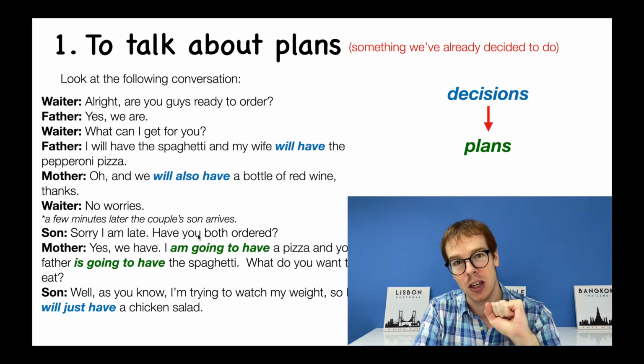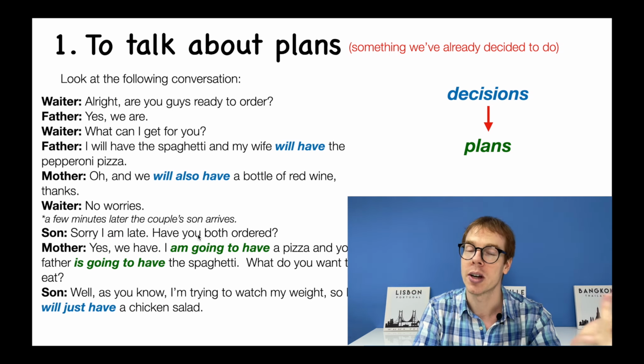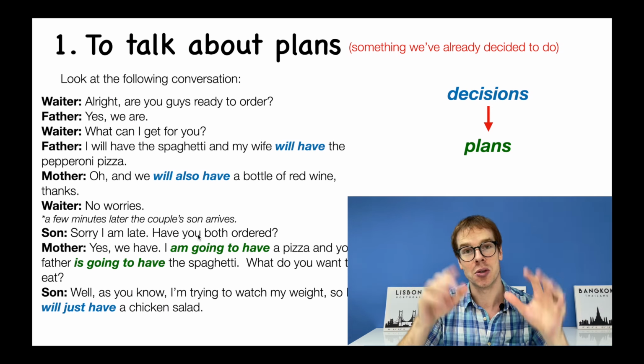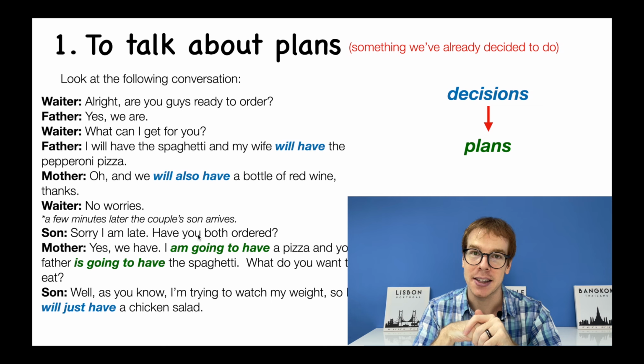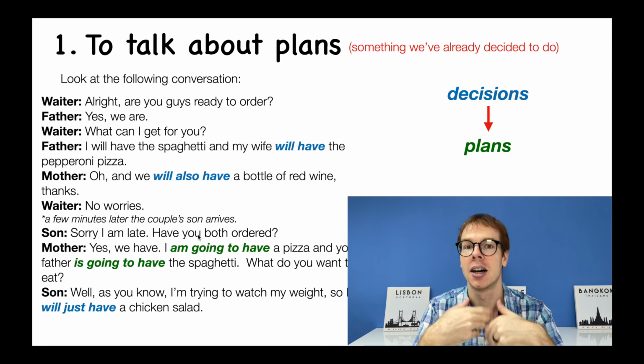So that's why we use the will when we're ordering food from a menu. I don't know what to order. I open the menu and I choose right now. For that situation, we use the will.